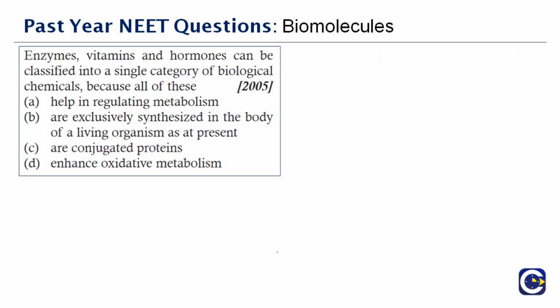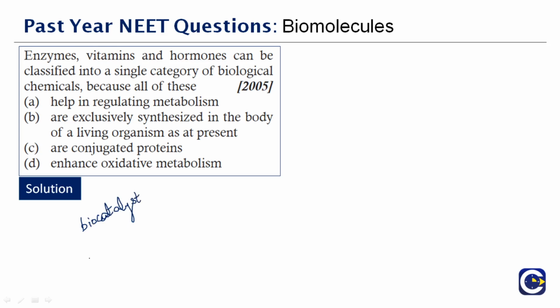Read this question here, which was asked in the year 2005. Enzymes, vitamins and hormones can be classified into a single category of biological chemicals because all of these help in what? So what is the common function among them? The major life processes are controlled by the enzymes. You know very well, enzymes have another name, they are also called biocatalysts.